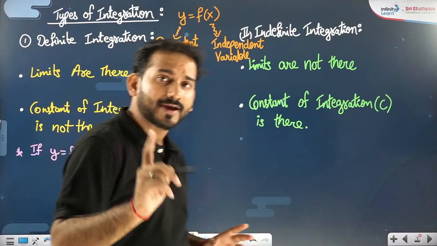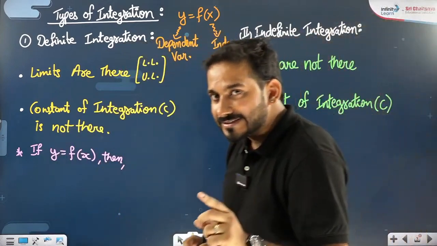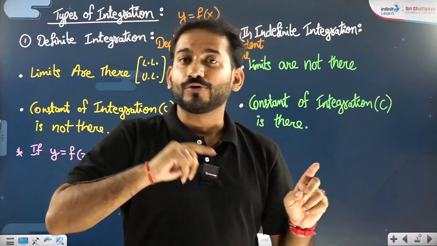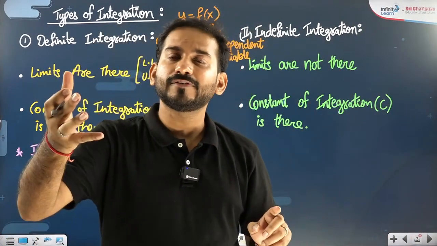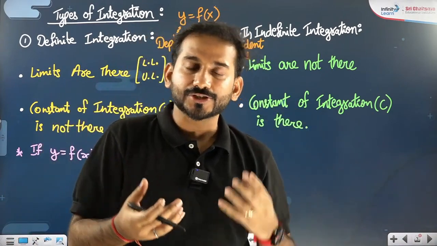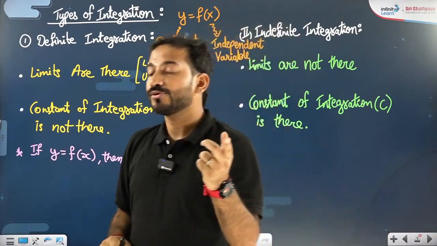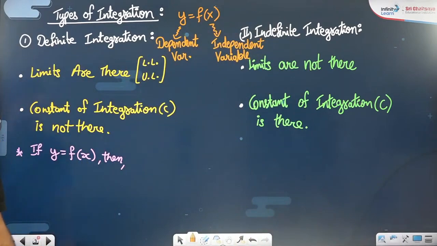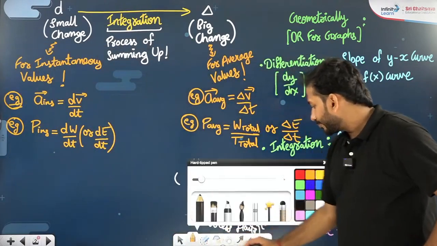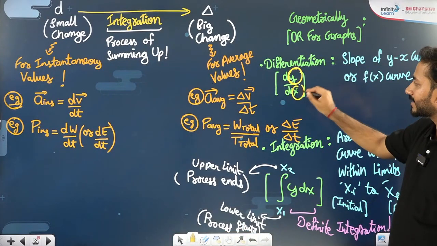And I told you earlier that differentiation and integration both are defined for the dependent variable with respect to the independent variable. If you write it as dy by dx, here y was dependent on x.